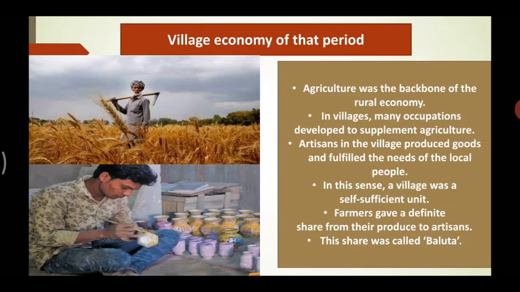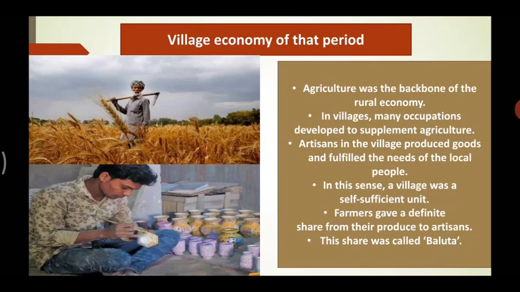Now, as per the requirements, goods were being produced in the village by different artisans. So, in this sense, a village was a self-sufficient unit wherein they would get each and everything in their village itself.